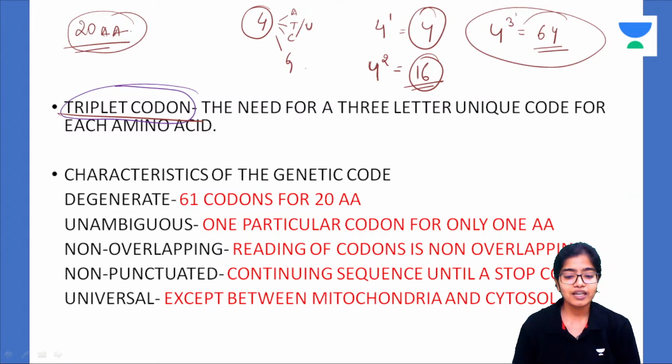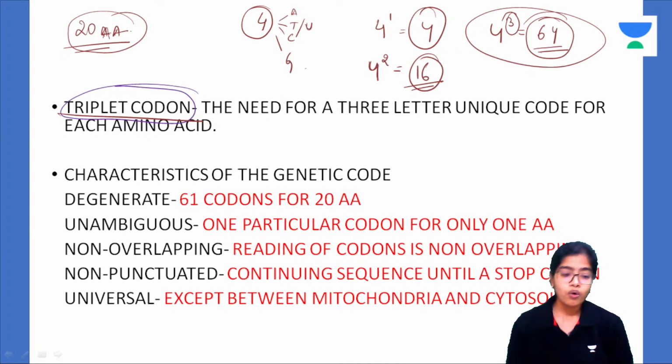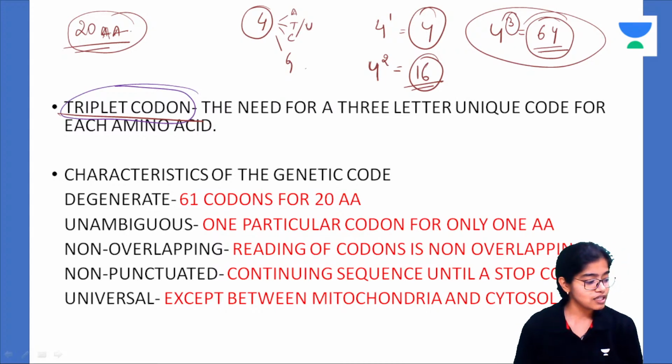64. If we take 3 nitrogenous bases to code for each amino acid in different permutations and combinations, then we'll come up with 64 codes. And these 64 codes are sufficient to code for 20 amino acids, isn't it? Now, what will happen?